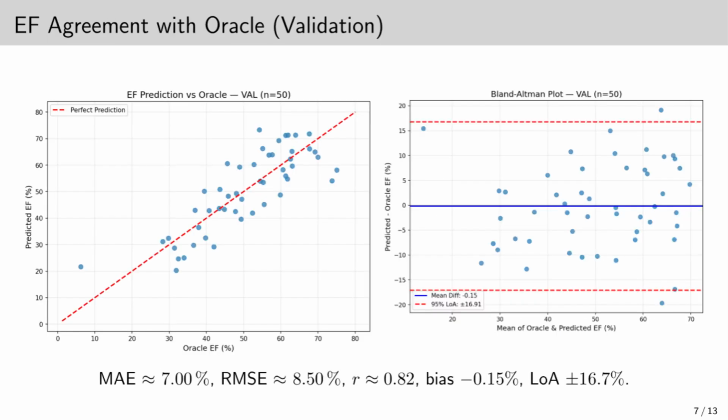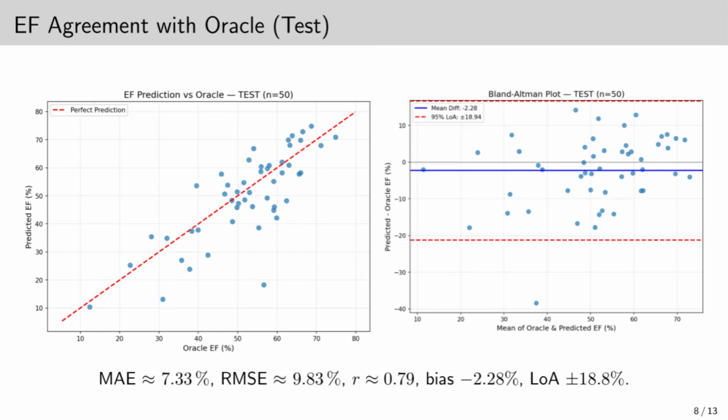Now, let's see how this translates into EF estimation. On the validation set, our method achieved a mean absolute error of 7.0% and correlation of 0.82. On the test set, the numbers were very similar, 7.3% error and correlation of 0.79.